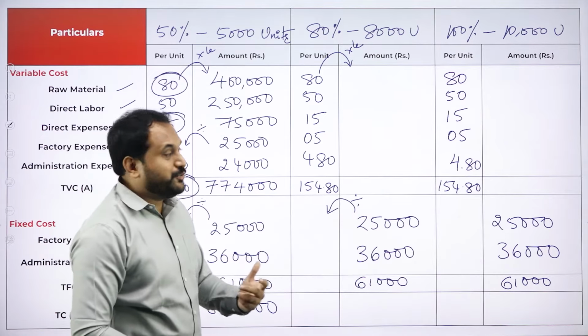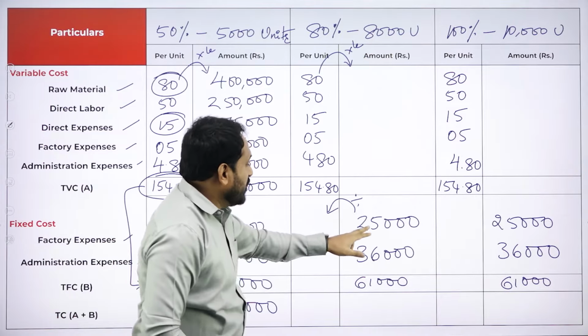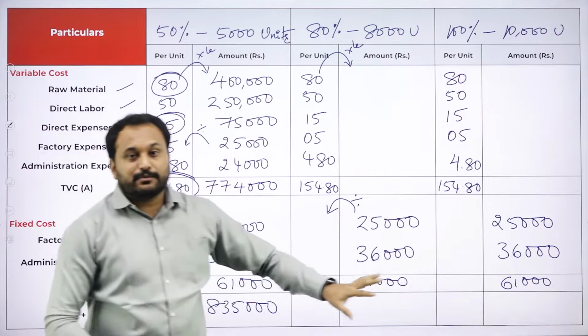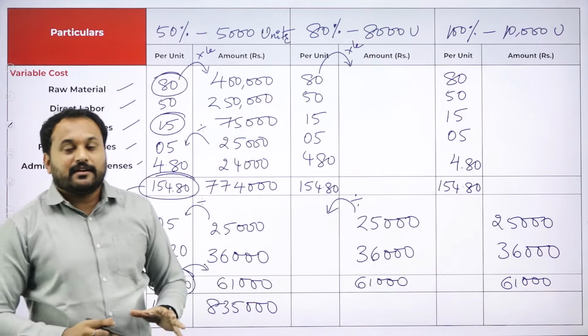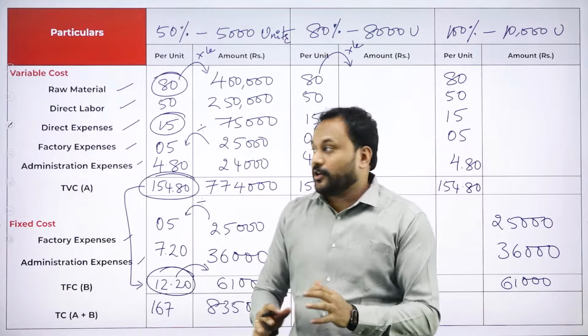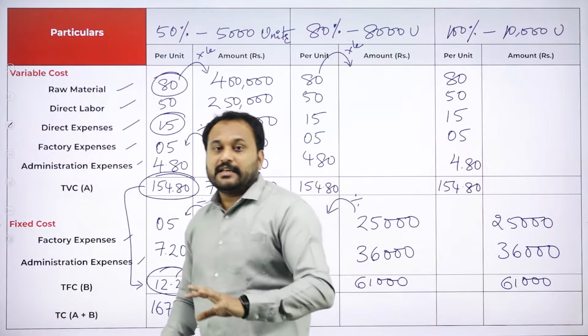Now from which we are supposed to multiply? 80 into 8,000. 25,000 divided by 8,000. Then we are supposed to complete. This is what the flexible budget is all about. Very easily you can score. There is nothing called subtraction here. You'll only go with addition and multiplication, and you will also have something called divisions.